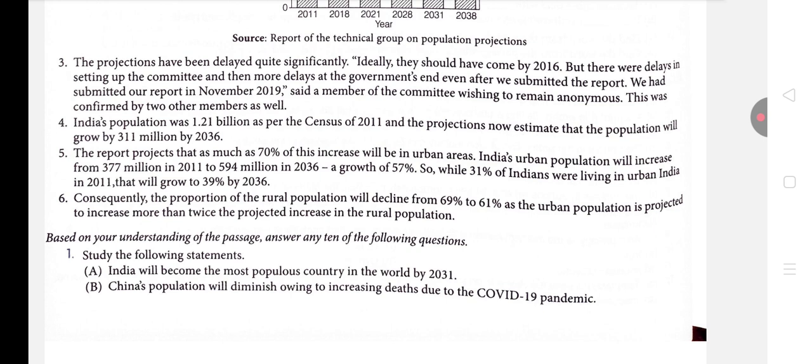So they are just talking about India's urban population, which is also increasing day by day. Consequently, the proportion of the rural population will decline from 69% to 61%, as urban population is projected to increase more than twice the projected increase in rural population. So I hope this is also understandable. These paragraphs are just talking about numbers, and the last paragraph is talking about the rural population, isn't it? Now I think we are ready to answer the questions of this passage.